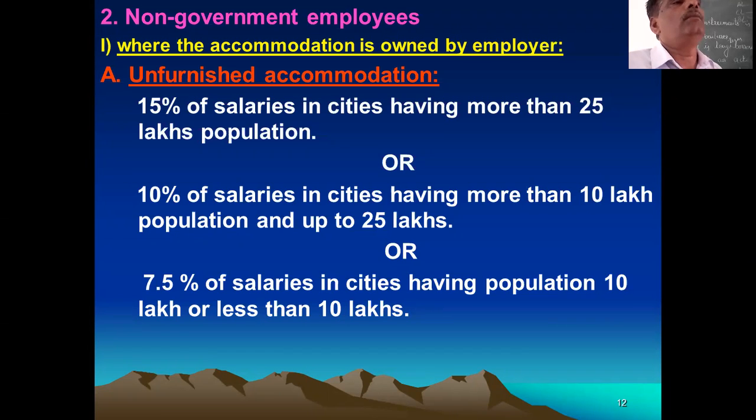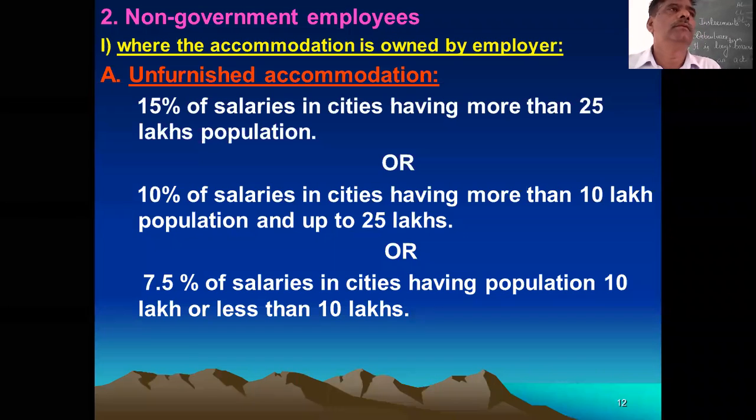First point is, if the population is more than 25 lakh, 15% of salary is to be taken. 15% of the salary is the perquisite. If the population is more than 10 lakh and less than 25 lakh, 10% of salary is the perquisite benefit. Okay. And if the population is less than 10 lakh, value of perquisite is 7.5% of the salary. Okay. Then salary, what is salary?